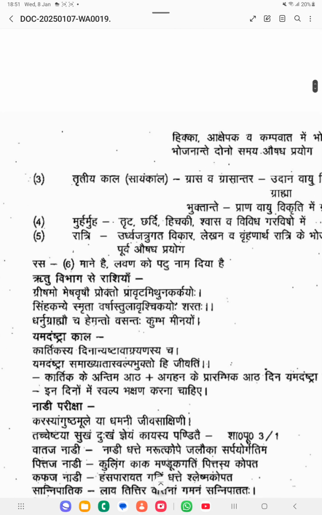Sayanta. And the fourth one is Muhurmuhu. And the last, fifth one is Ratri. These are the 5 times when medicine has to be taken. This is mentioned by Sharangadhara Samhita.